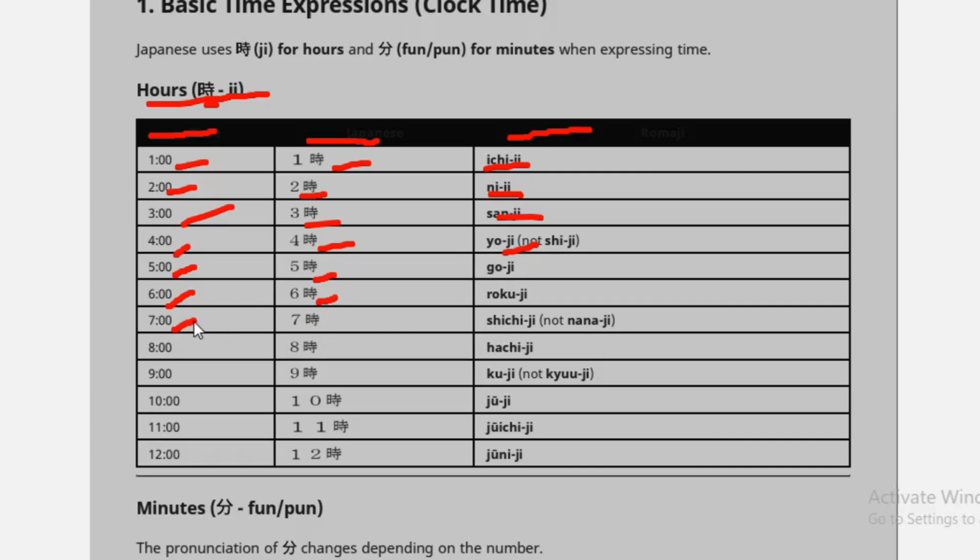And 7 o'clock means shichiji. And 8 o'clock means hachiji. And 9 o'clock means kuji. 10 o'clock means juji. And 11 o'clock means juichiji. And 12 o'clock means juniji.